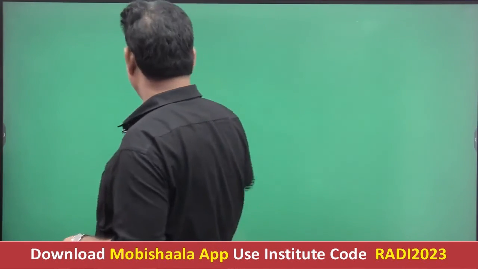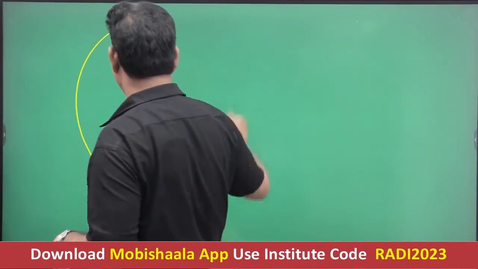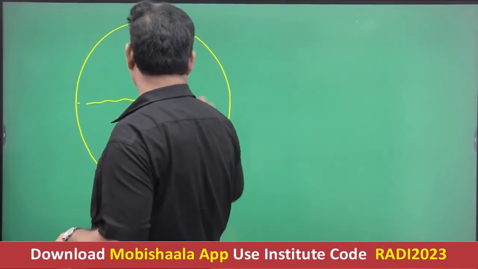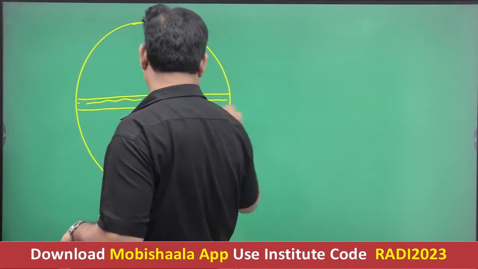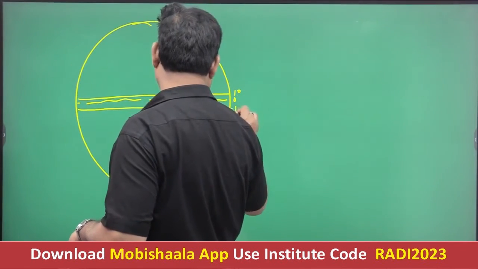Now see, if this is the pressure belt on the surface, this is 0 degree, and this is 10 degree north and 10 degree south.